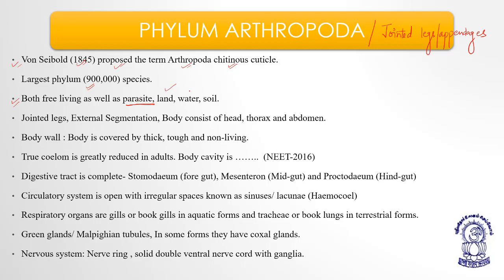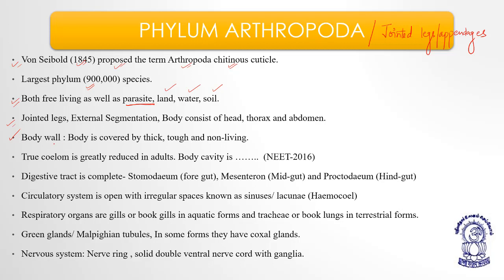They live on land, they live in water, and they live in soil as well. So they have jointed legs, right? The segmentation is external, means they don't have septa. Body consists of 3 main regions: head, thorax, and abdomen. Sometimes the segments of head and thorax fuse to form cephalothorax, right? The body basically has 3 parts: the head, the thorax, and the abdomen.